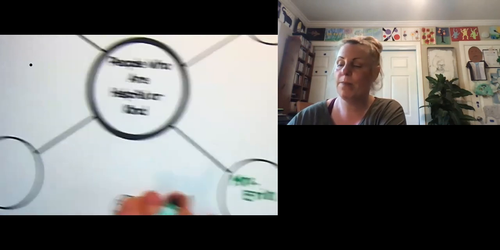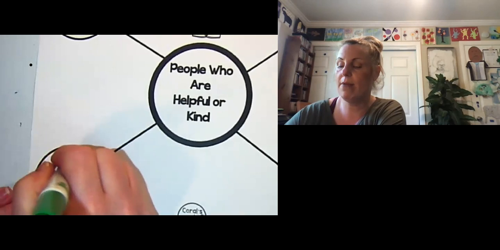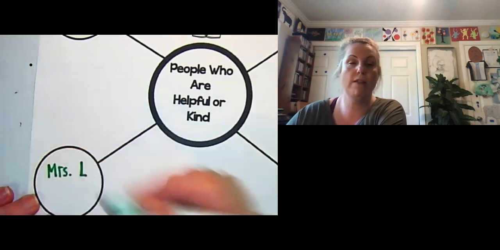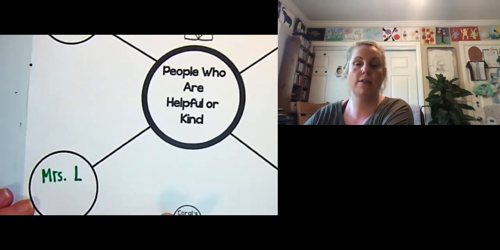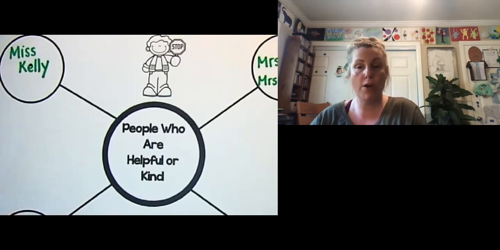That's really fun. And speaking of stories, what about Mrs. L, our librarian? Mrs. L reads us stories, lets us check out books. And so those are people who are very helpful and kind. I want you to come up with 4 on your own. You can use the same as me, or you can think of 4 different people. There's Miss Lucille. There's so many people that are so helpful to us. Think about the principal, the secretary, maybe big buddies, other friends.